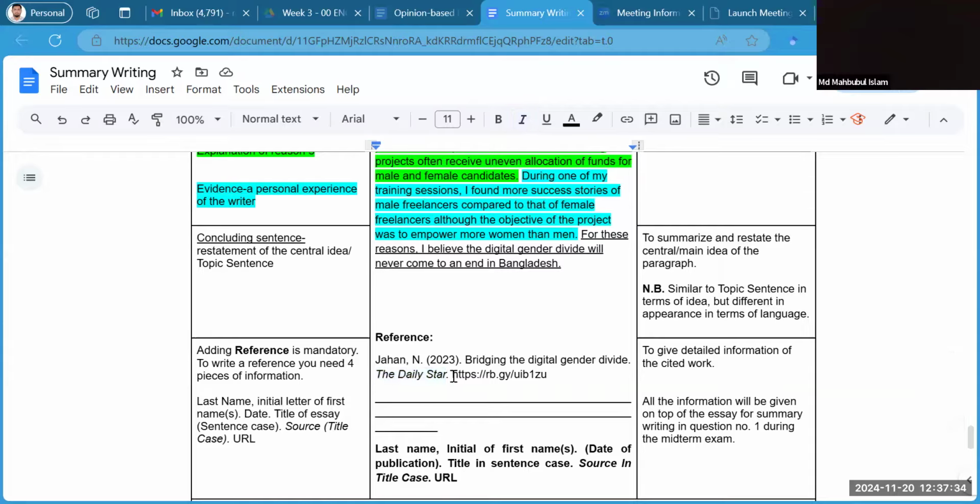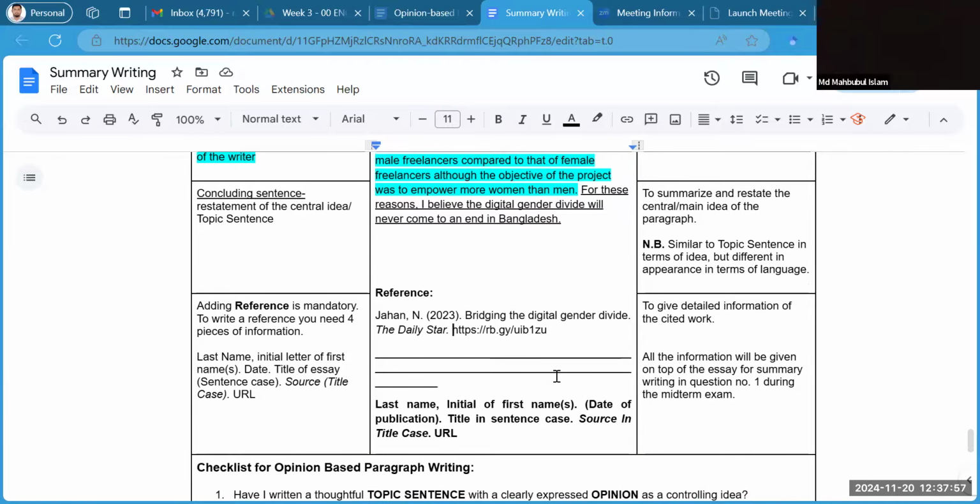And then I mentioned the internet source. If there is an internet source available on top of the text, then you can put it. Otherwise, you do not need to put anything like internet links. If both are available, then put both in the reference: the name of the organization or name of the journal or newspaper, and then the internet link.